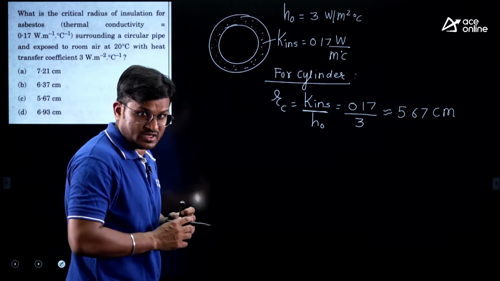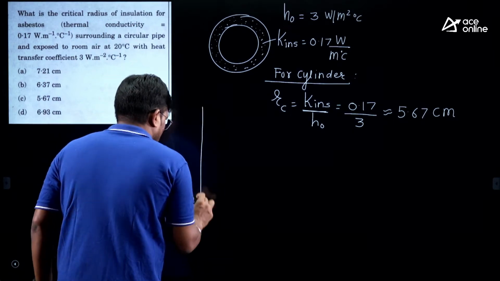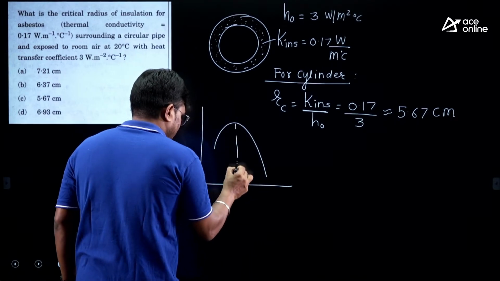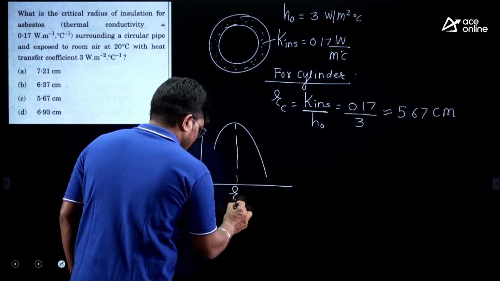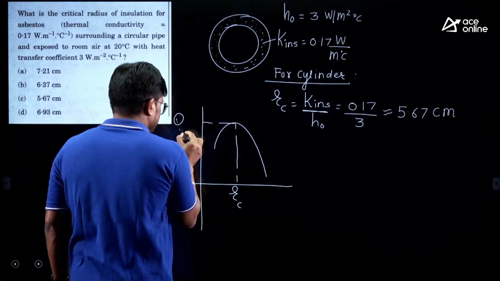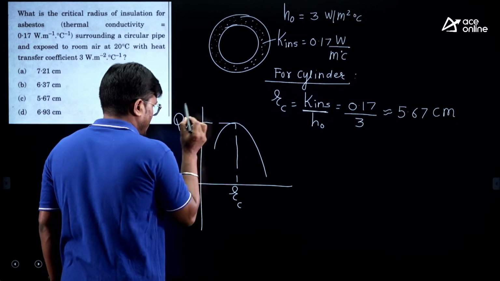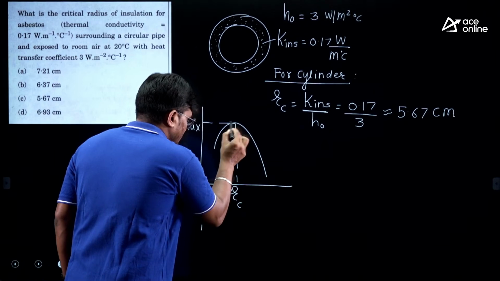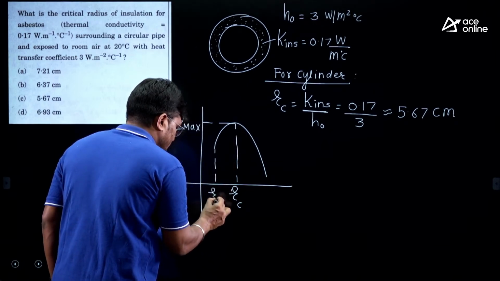So always remember, this is the graph. This is your RC, and this is your Q max. What happens when you insulate up to RC? Let us say this is your radius of insulation.